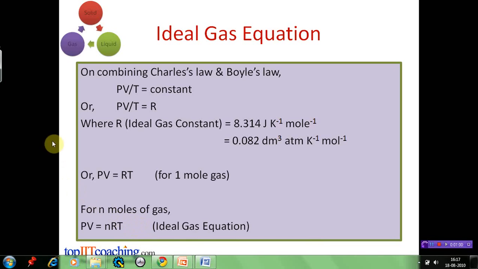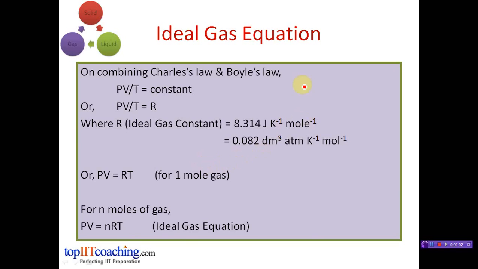So the conversion between the units can be done noting that 1 atmosphere is equal to 1.013 into 10 raised to 5 Newton per meter square, or 1 atmosphere is equal to 101.3 kilopascal. However, if we use pressures in atmosphere, we will have to use the non-standard unit for the gas constant R, that is equal to 0.082 decimeter cube atmosphere per Kelvin per mole.